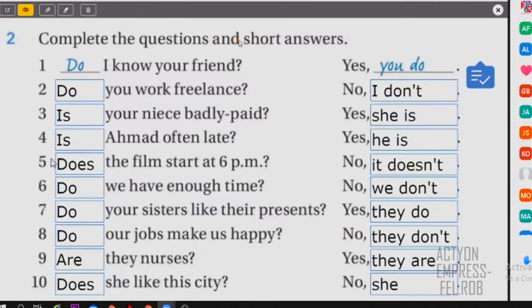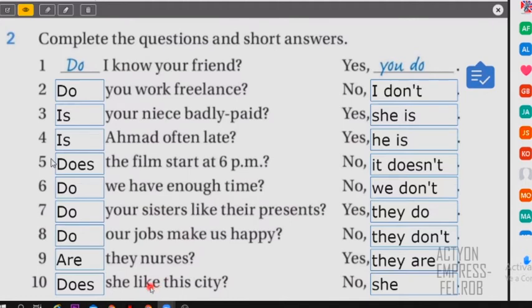So one more time, if you have know, it is a verb, so you say do. Work is a verb, so you say do also. Or number 5, start. Start is a verb. And if it's film, the film is one, singular, it. So when you eat, you say does it, right? Number 6, have is a verb, so do we. Number 7, we say do because it's plural, sisters is like they, and also like is a verb, right? Or number 8, make is a verb, so you say do our jobs, plural, right? Do they make? And number 10, like is a verb, so does she like, right?